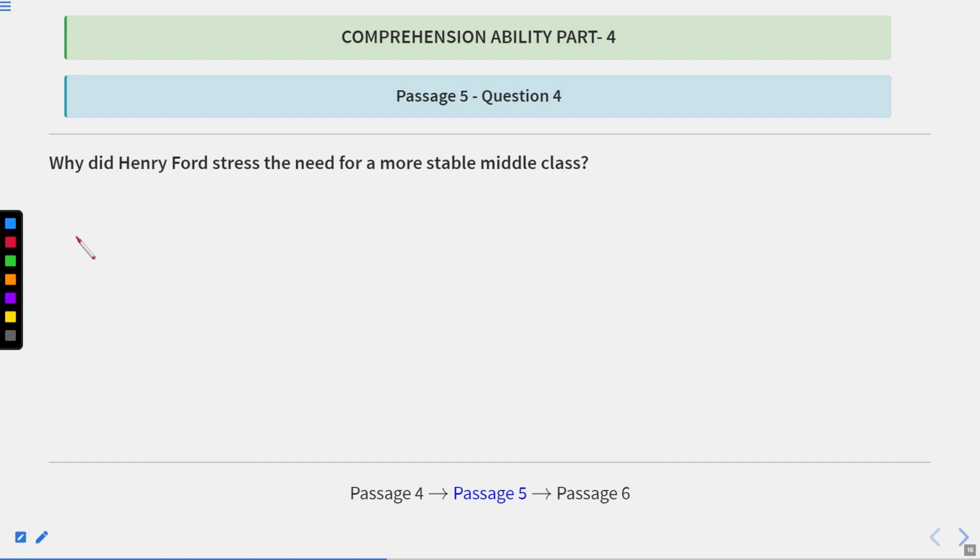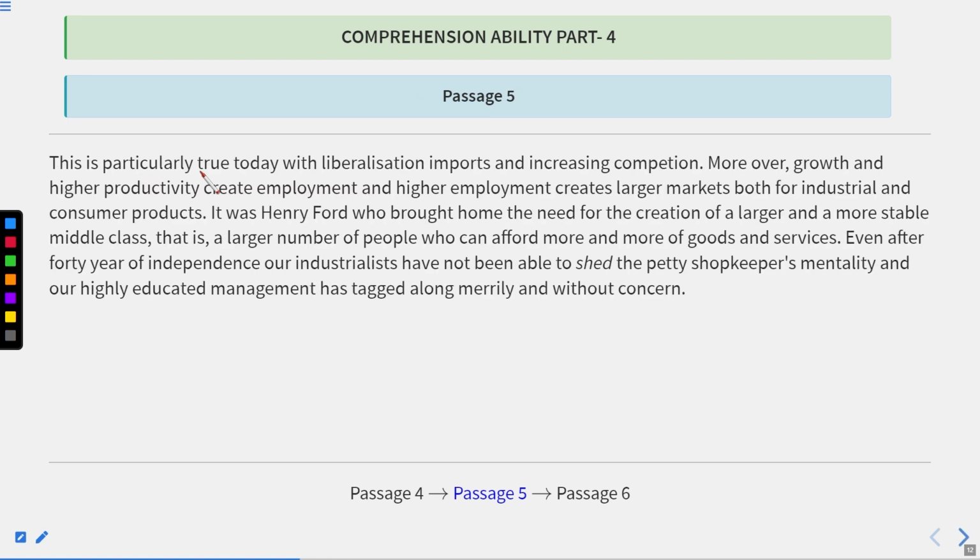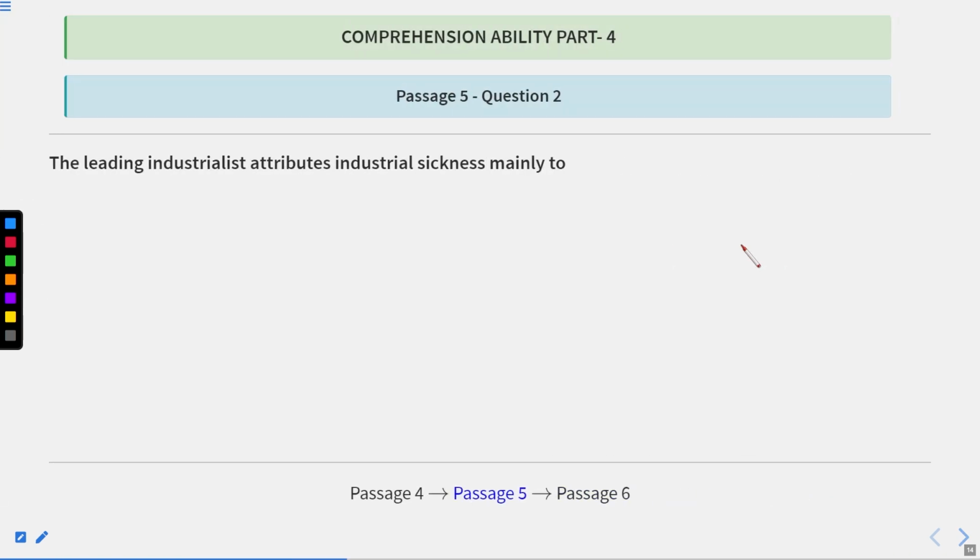Why did Henry Ford stress the need for a more stable middle class? So we are talking about Henry Ford, and we have seen this name in the passage as well. Let us get back to the passage again so that we can see the answer. It was Henry Ford who brought home the need for the creation of a larger and more stable middle class, that is, a larger number of people who can afford more and more goods and services. Okay, now let us get back to the question.